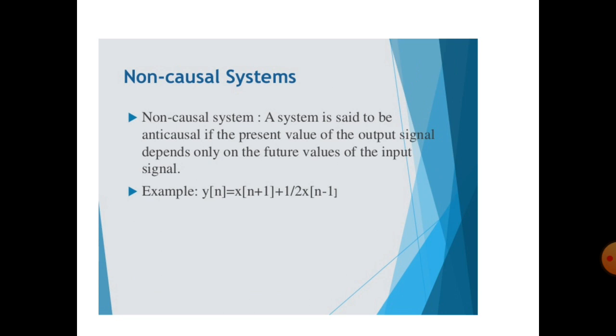So this slide shows the non-causal systems. A system is said to be anti-causal or non-causal if the present value of the output signal depends on the future values of the input signal.